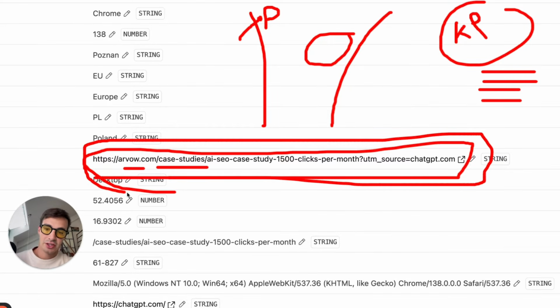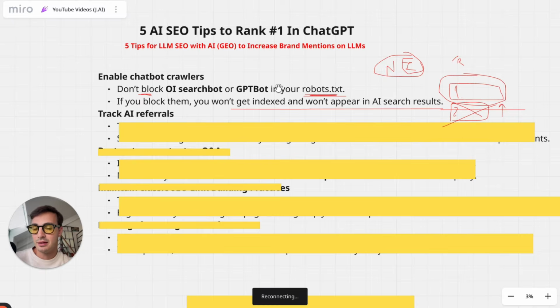right here. I just know that these guys reached our site for the very first time to this page from ChatGPT. And again, this ties in with the very first thing, because if I had blocked crawlers, if I had blocked GPT from reading my website, I'd never have had these guys finding my site.